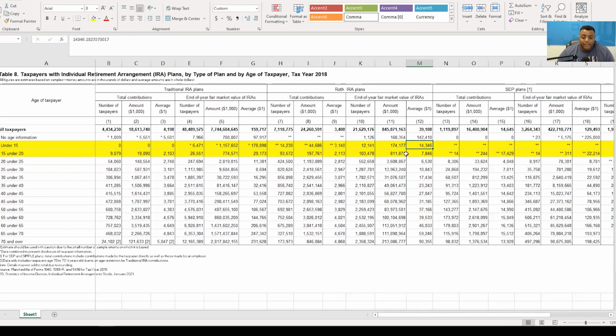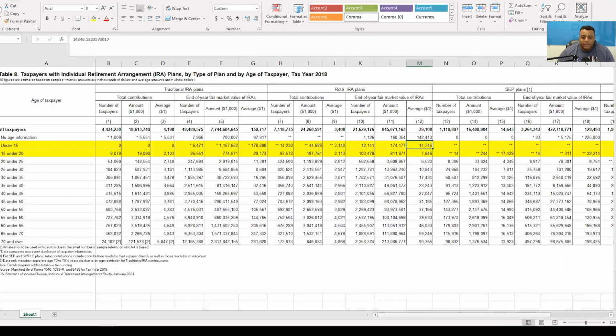And it doesn't necessarily have to come from the kid. You can just give them the money, in addition, based on their earned income, to put it into the Roth IRA. So keep that in mind. It doesn't necessarily have to come from the kid's actual earnings. They just have to have earnings, right?